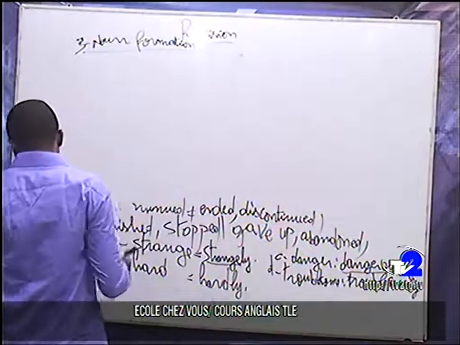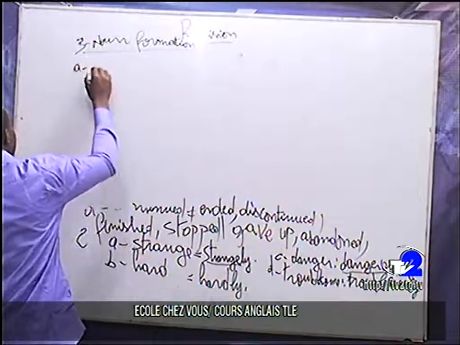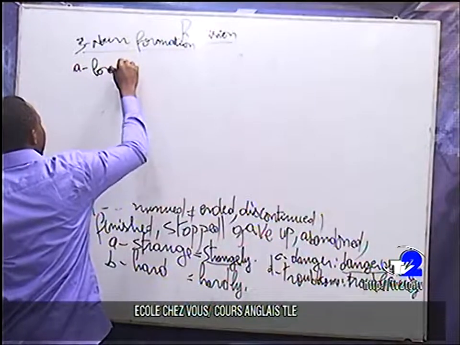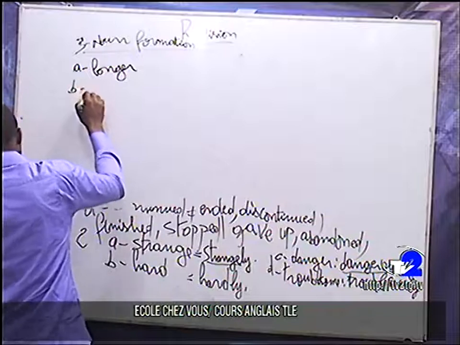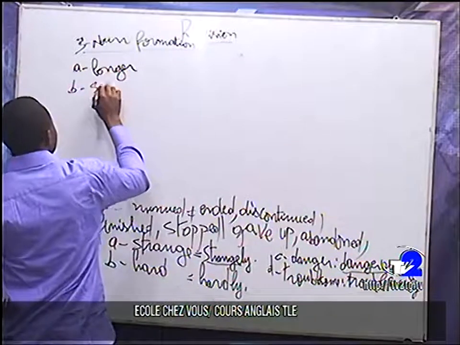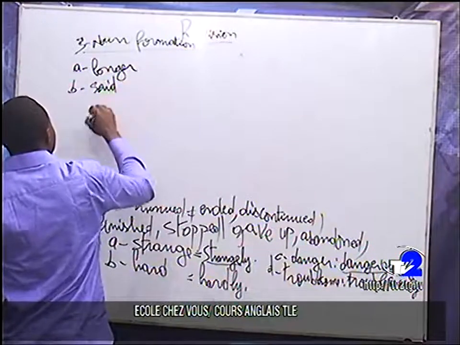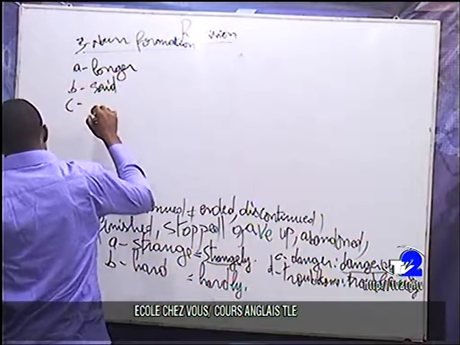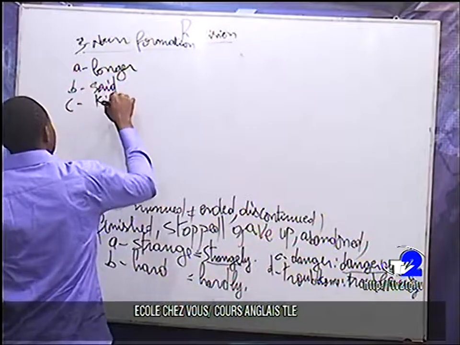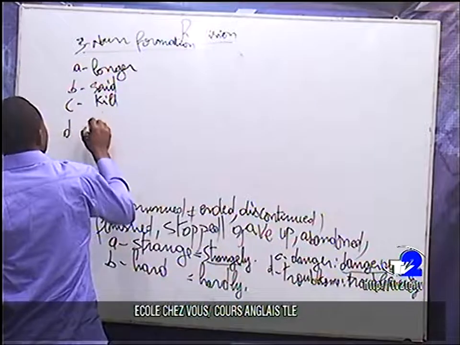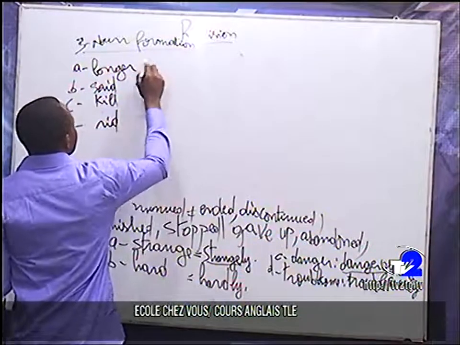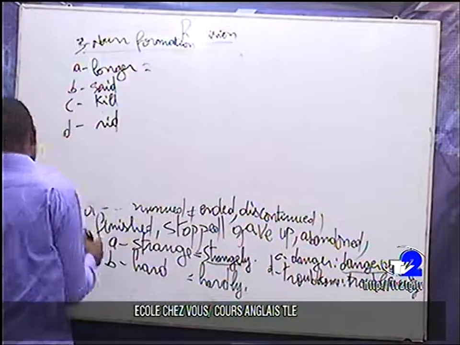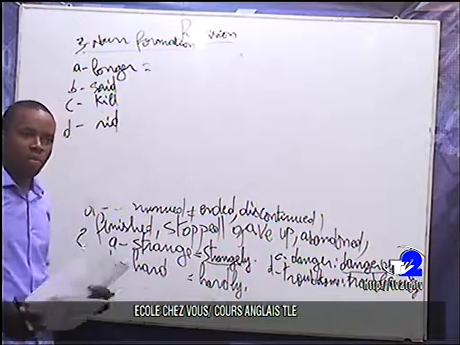So here we have longer, said, see, kill, and read. Are you following? So the noun coming from longer, for instance, is what?